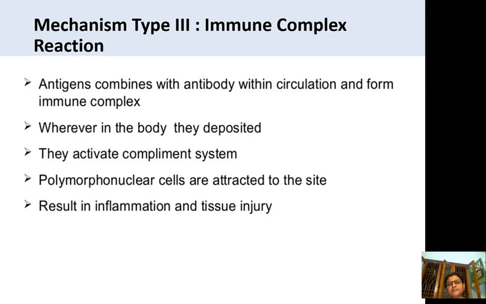So the antigen by itself is not involved in this reaction; the antigen combining with antibody causes the formation of the immune complex, which is involved in the immune complex reaction. There are two types of immune complex reactions: Arthus reaction and serum sickness.